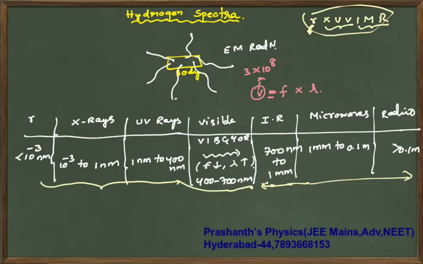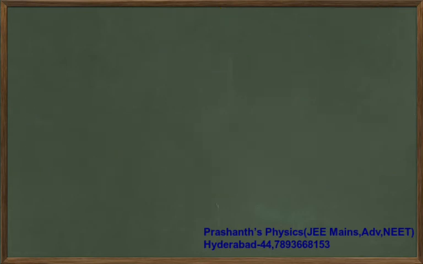Once you remember this electromagnetic spectrum properly, you will be calculating wavelengths, and once you get some standard answer, you can immediately look into this table, decide which range it belongs to, and directly give the answer. That is why it is important. I hope you have understood the importance of this. Now let us continue further.